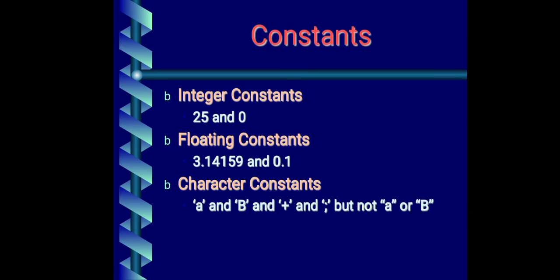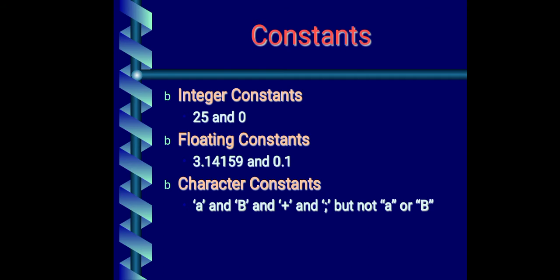Constants are the ones which do not change during the execution of the program. Assume if you are writing A in the program, will it become B after some time automatically? No. A will remain A only. If I am writing in a program 25, will 25 become 30 after some time? No. 25 will be 25 only. So that's why it is constant.